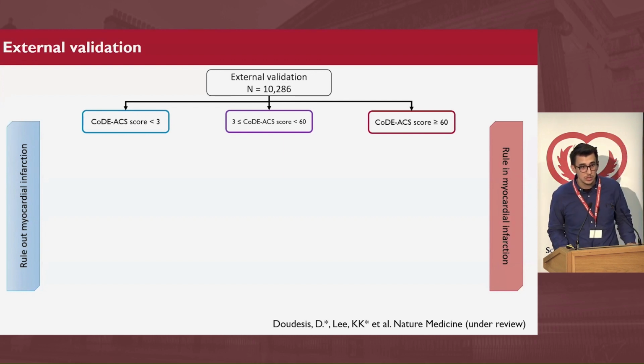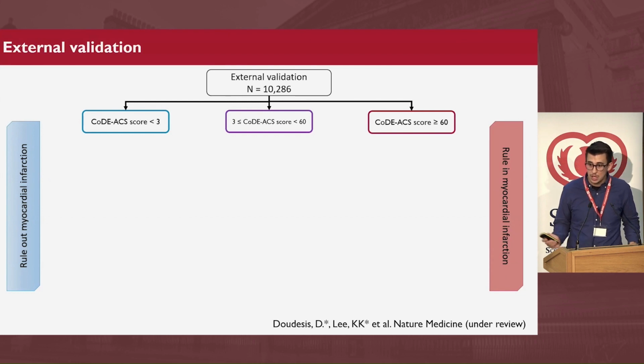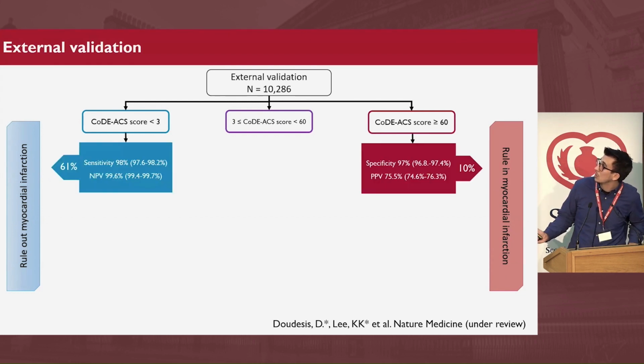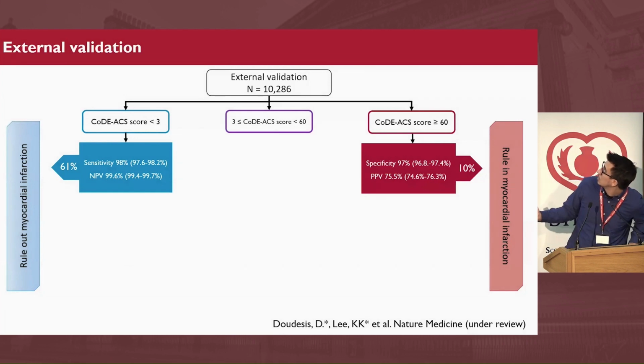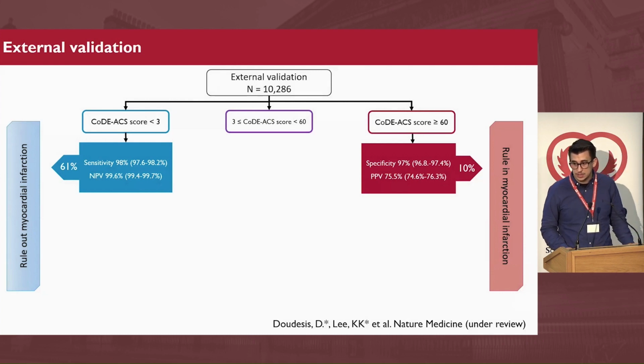So at presentation and with the use of only one single troponin measurement, CoDCS managed to rule out 61% of patients with an excellent sensitivity of 98% and a negative predictive value of 99.6%, while it ruled in 10% of patients with a specificity of 97% and a positive predictive value of 75%.